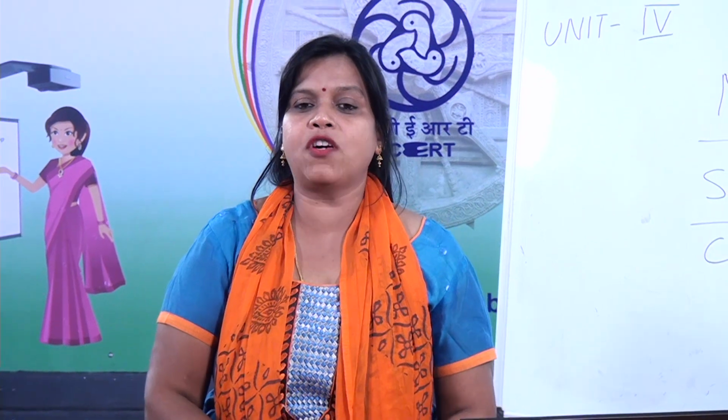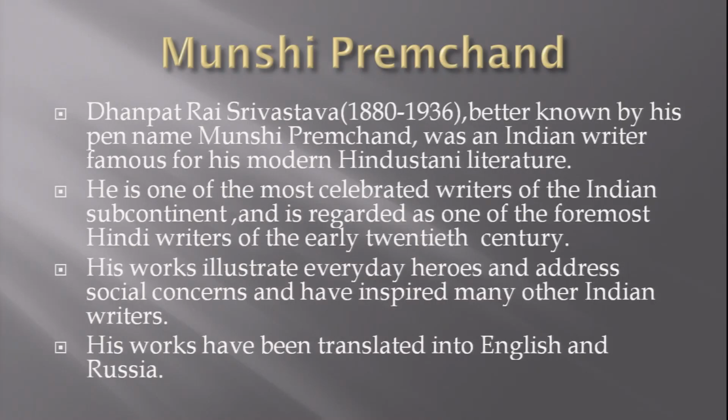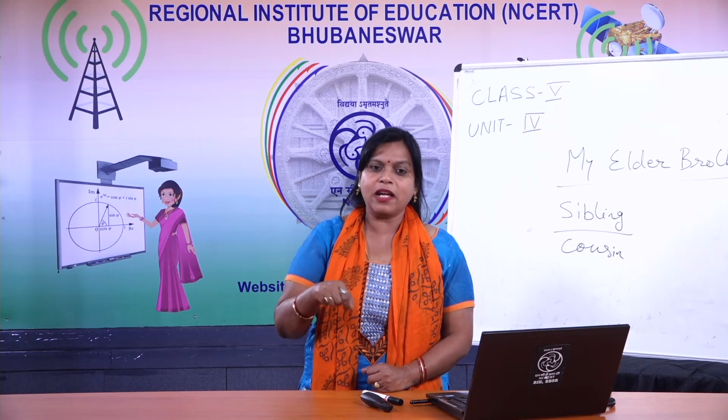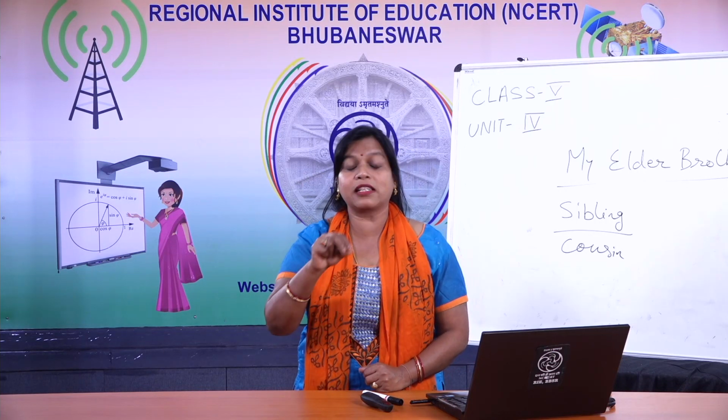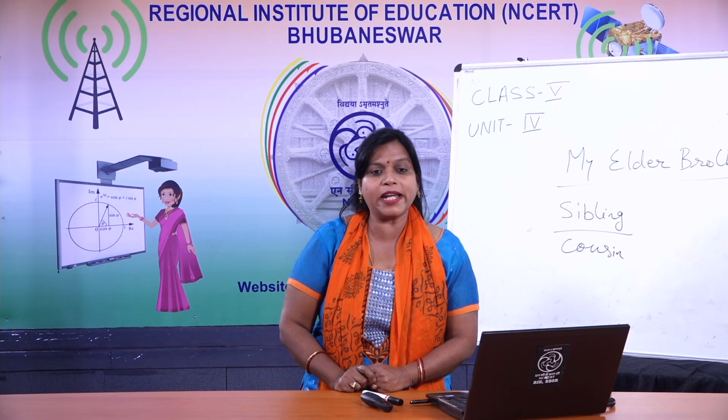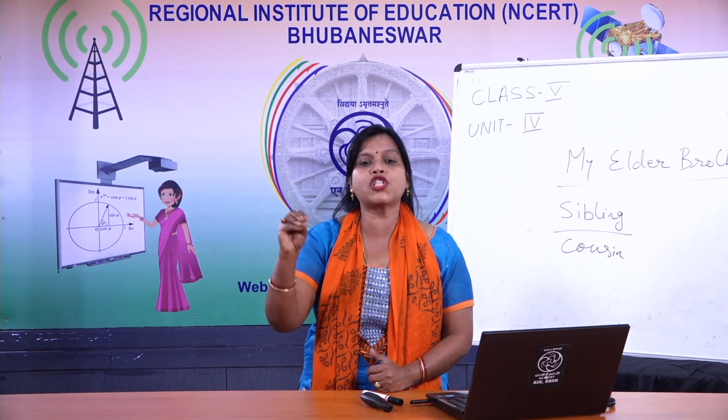His original name was Dhanpat Rai Srivastava. He was born in 1880 and he left us in 1936. He is better known for his pen name. What is a pen name? A pen name means the name in which the writer writes. So Dhanpat Rai Srivastava used to write in the name Munshi Premchand.